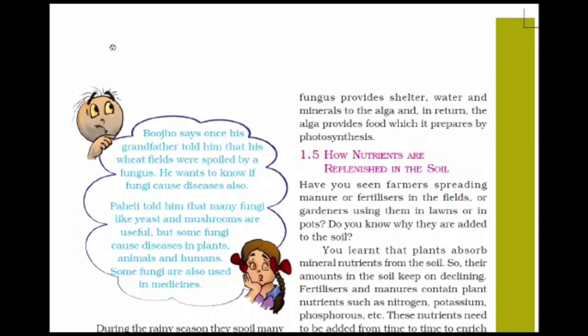This fungus provides shelter, water and minerals to the algae, and in return the algae provides